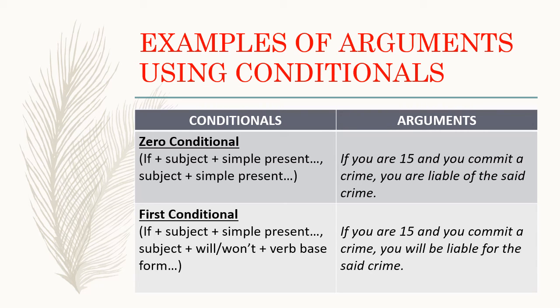That is a valid argument. And at the same time, that is an argument that speaks of a general truth. That's why the speaker makes use of the zero conditional. Kay truth lang ang iya nga gusto ihambal. And that is true kung 15 years old ka and then you have committed the crime, pwede ka gid nga kasuhan. Okay? Pwede taman mausar ang first conditional sa aton argument.